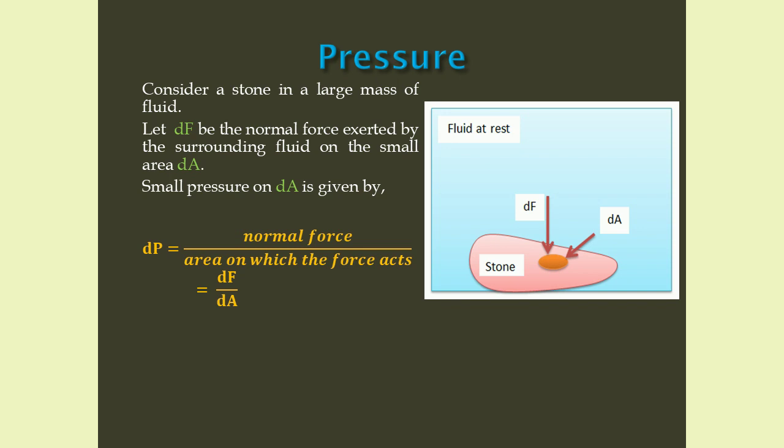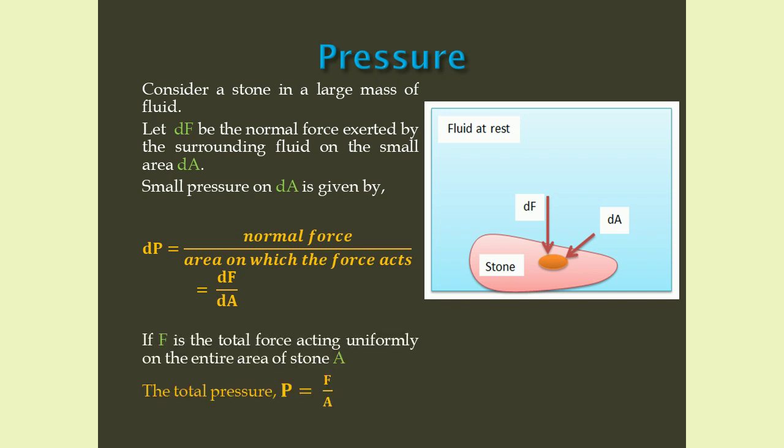Now consider the entire area of the stone, that is A, and the total normal force acting on the stone is F. Then the total pressure P is the ratio of total force to the total area on which it acts. That is, total pressure P equals F by A.